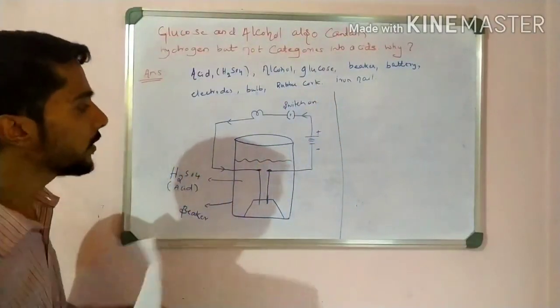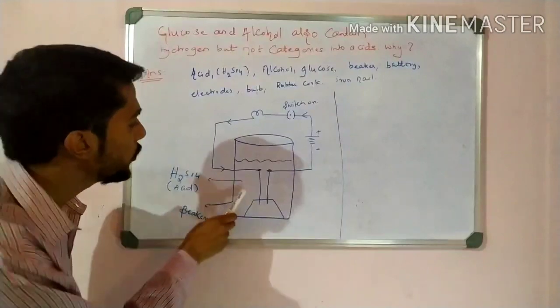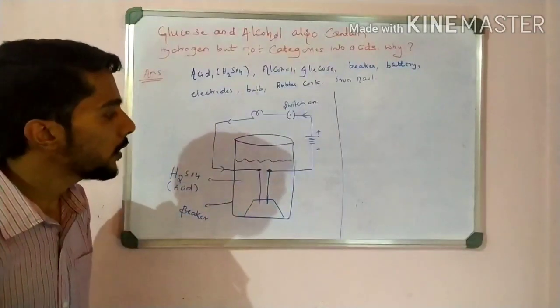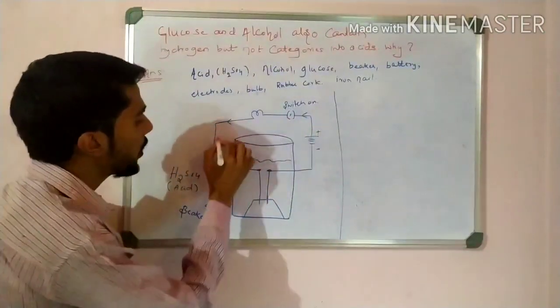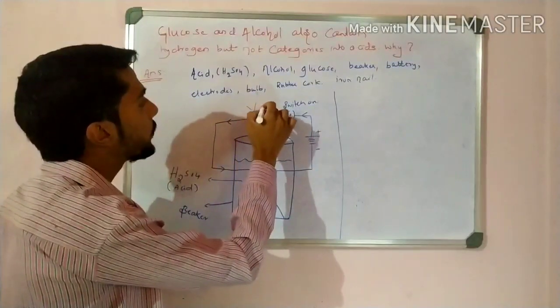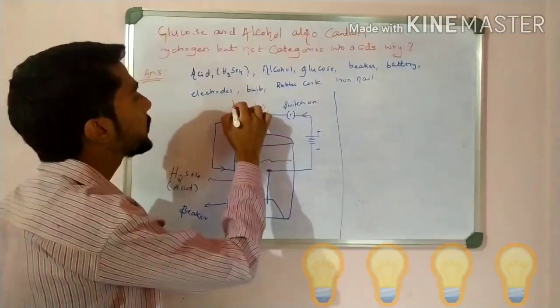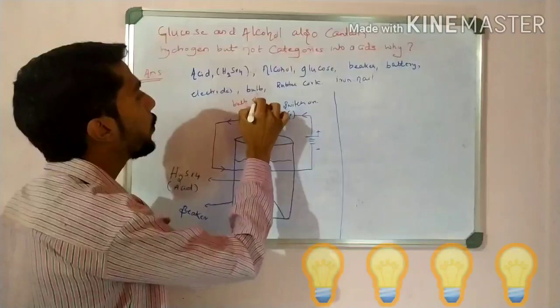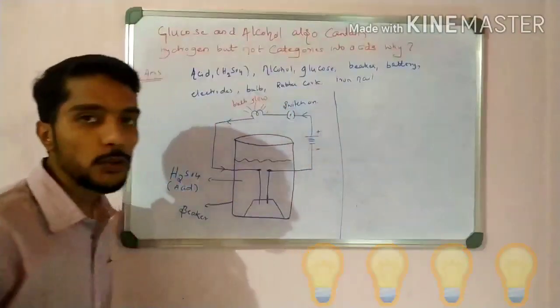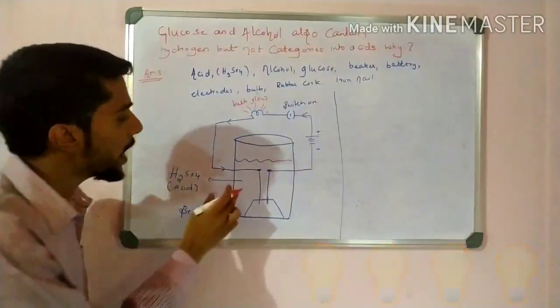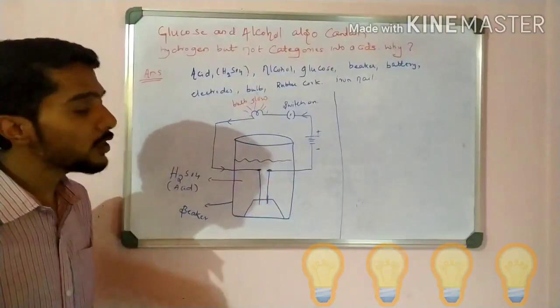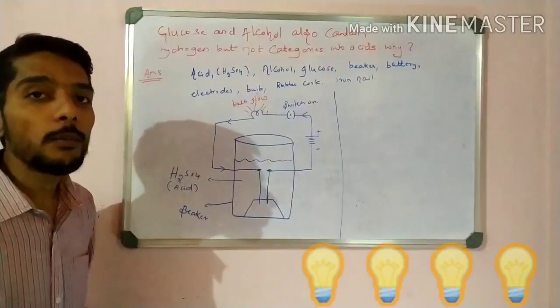Now when I take acid and switch on, we observe that the current starts to flow and the bulb glows. When does the bulb glow? When the acid is present. So in the case of acid, we observe that the bulb glows.